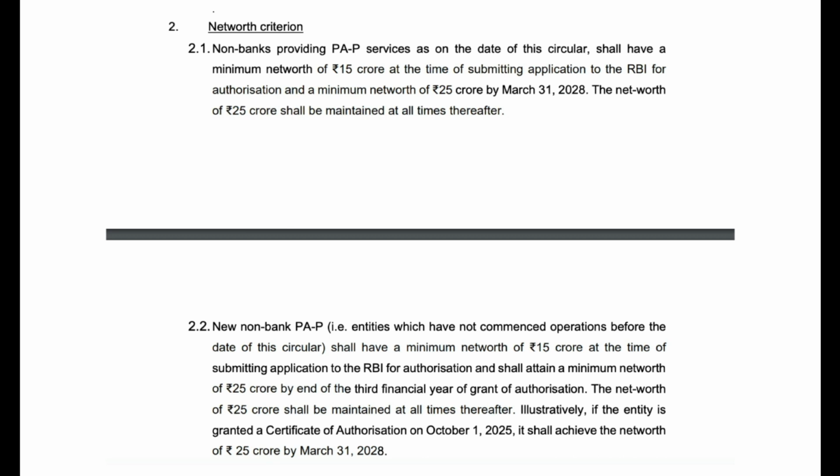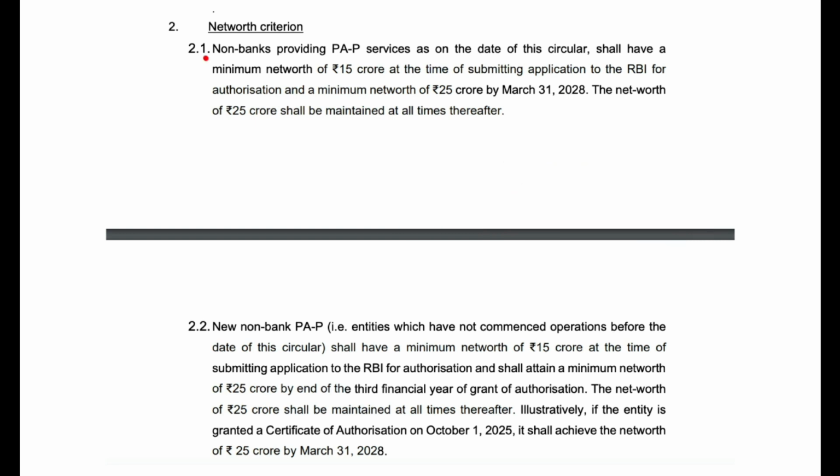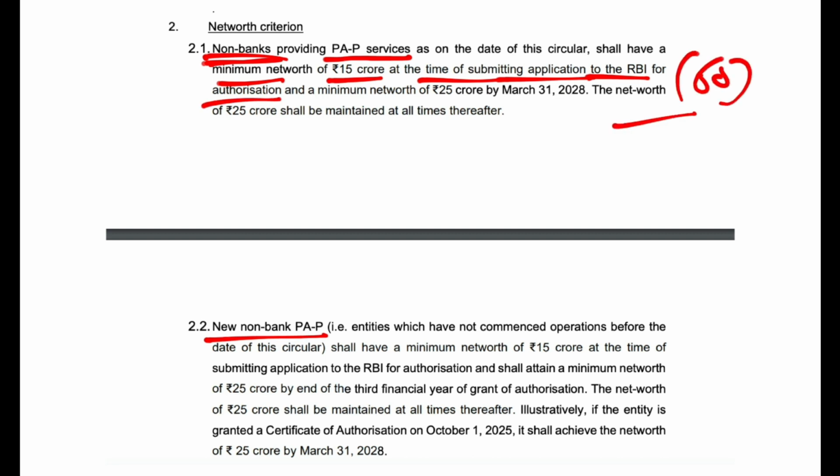Now let's come to the most important point, which is net worth. Banks don't need all these things, but non-banks do. I told you there are non-banks already providing payment aggregator services. Their minimum net worth has to be 15 crore at the time of submitting the application to the RBI for authorization, which they have to take within 60 days. When they take the authorization within 60 days, their net worth has to be 15 crore. And by 31st of March 2028, it should be 25 crore.